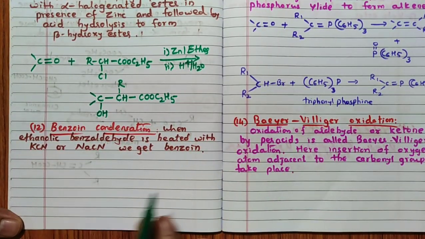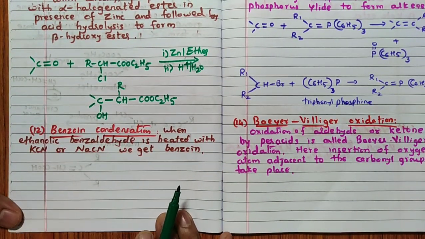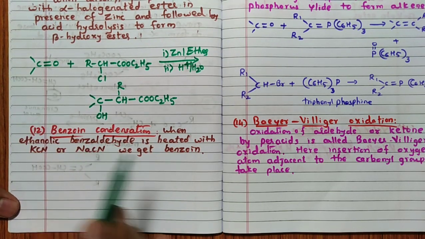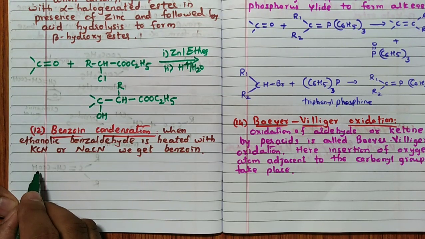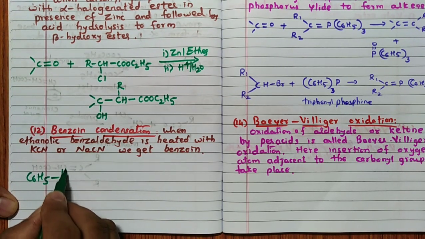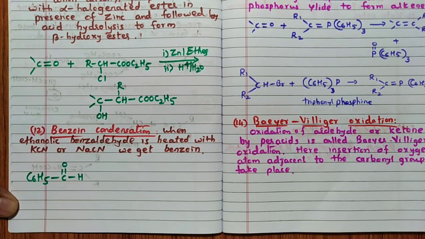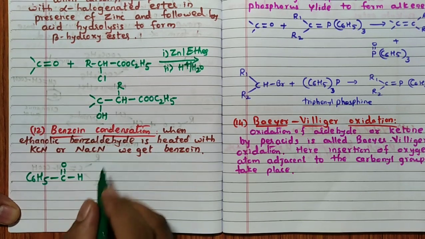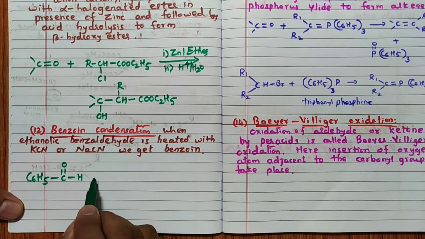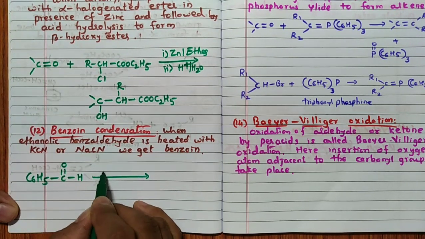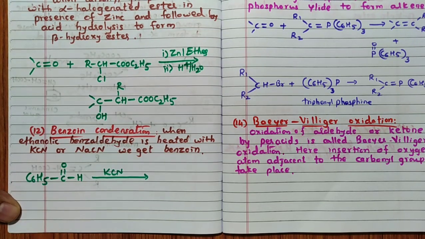Next one is benzoin condensation. Benzoin condensation is nothing but when ethanolic benzaldehyde is heated with KCN or NaCN. I will take C6H5C double bond OH, benzaldehyde, and ethanol is also added here, which will react with KCN, or NaCN also you can take.